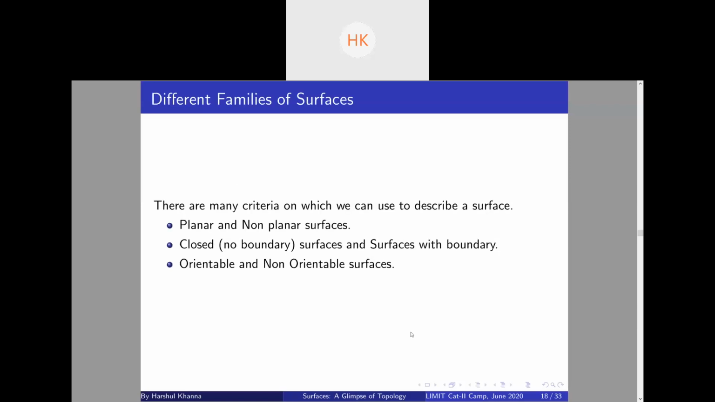So now we talk about different families of surfaces. These are in no way exclusive. I'm just talking about criteria which you can use to describe a surface. A planar surface is one which can be fit into a plane. Non-planar, again, cannot be fit into a plane. Now we will give examples of both. Closed surfaces have no boundary, and surfaces with boundary, for example, a disk. A closed surface, for example, is a torus. Orientable and non-orientable, we will discuss later.